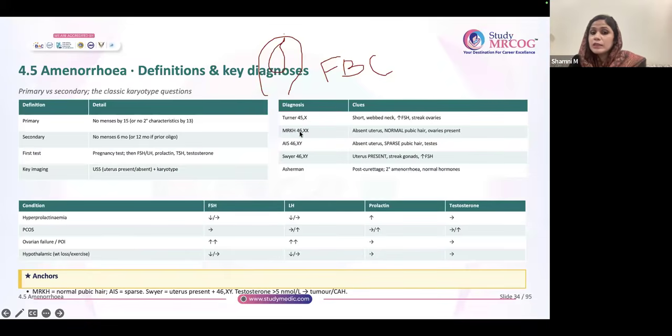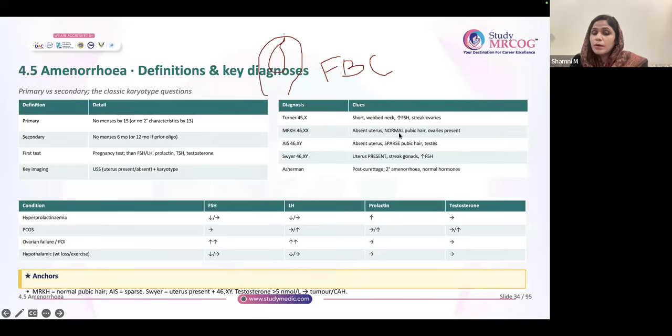Next important thing is Turner. Turner is 45X and generally they are mentioned to have short neck, webbed neck, and they'll have streak ovaries. So FSH will be generally elevated here. So Turner also, they generally go for surrogacy. They have uterus, but uterus is usually infantile uterus. In mosaic Turner, sometimes spontaneous pregnancy is also possible.